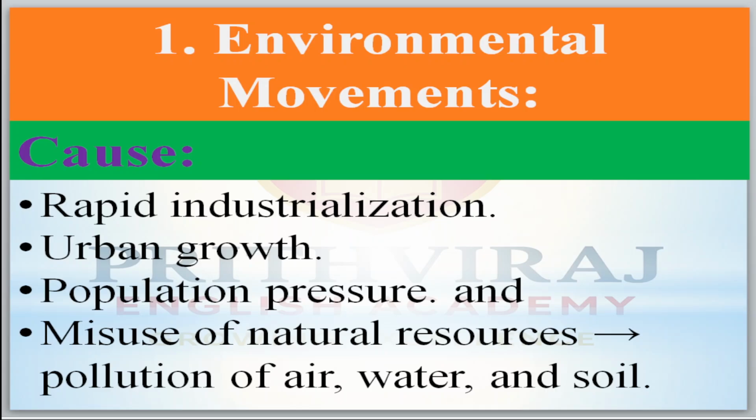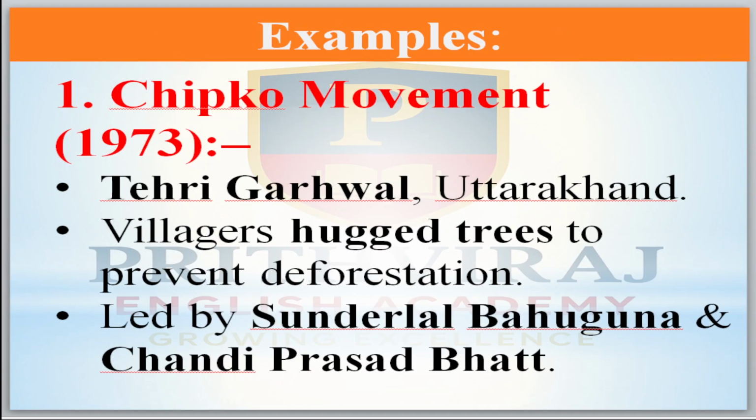Now come to the examples of the environmental pollution, which means movements like that. First one is the Chipko movement, 1973, Tehri Garhwal district of Uttarakhand, where villagers hugged the trees to prevent deforestation. This was led by Sundarlal Bahuguna and Chandi Prasad Bhatt. So please remember their names.